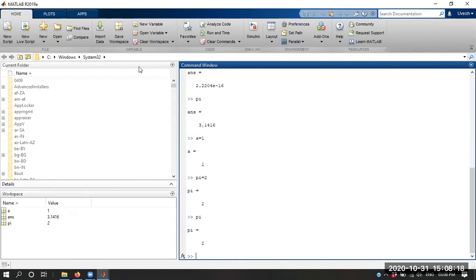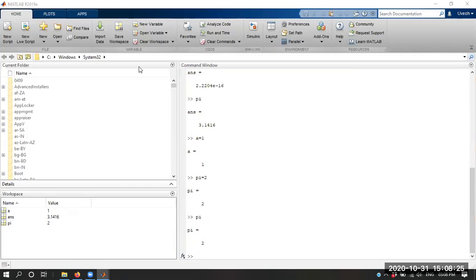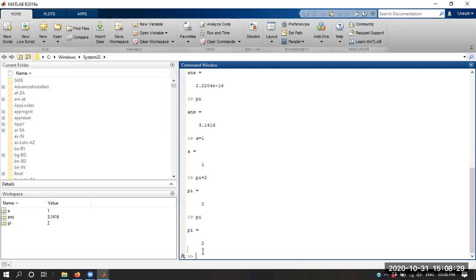So this thing that you should keep in your mind, it is very critical. Whenever you are doing the simulation in MATLAB and you are using various variables, make sure that you do not use a variable name that MATLAB uses for its predefined variables, like pi, i, j, eps. So don't use those variables.